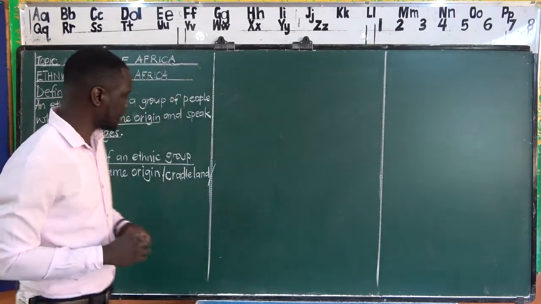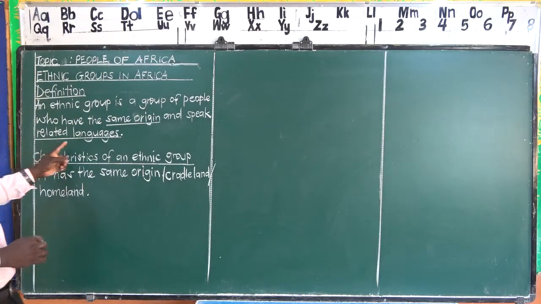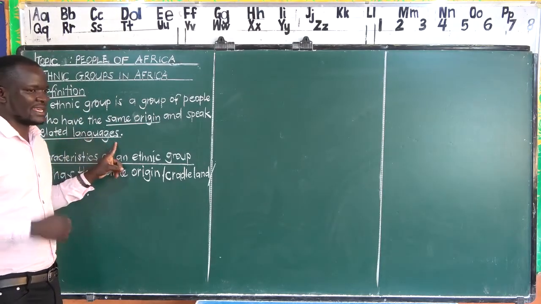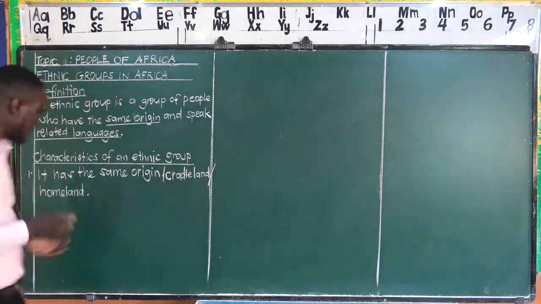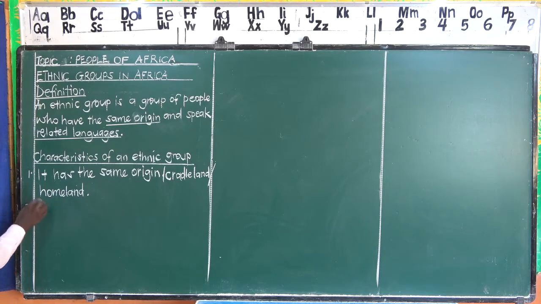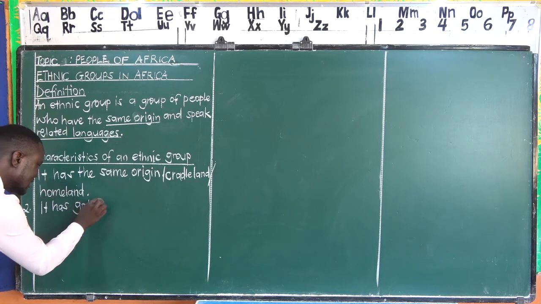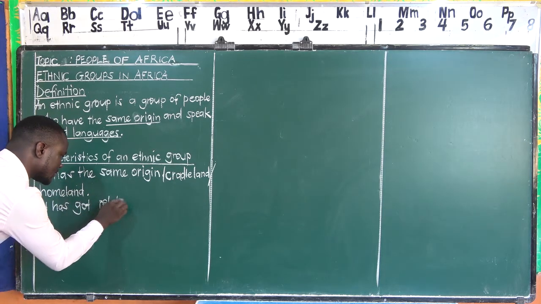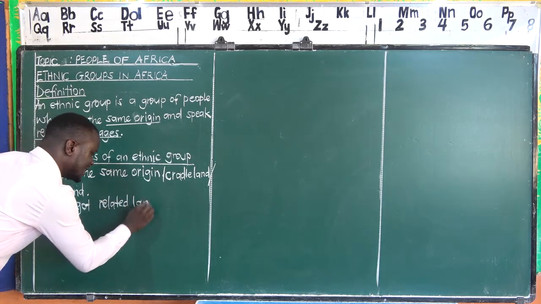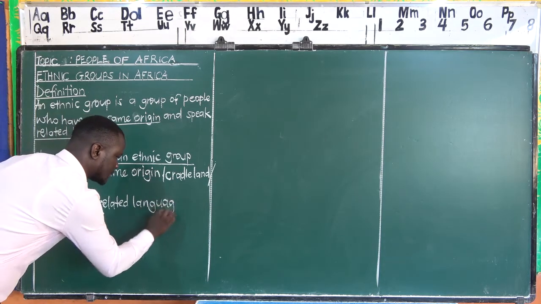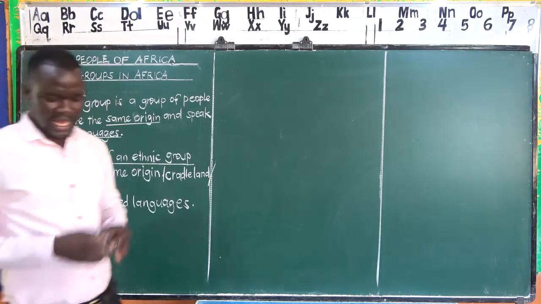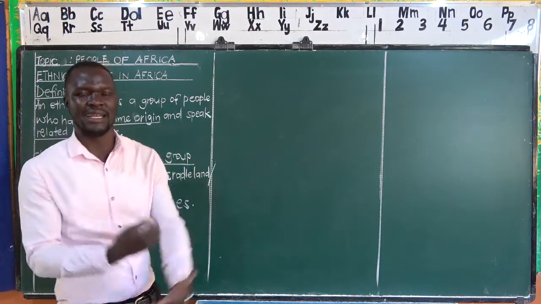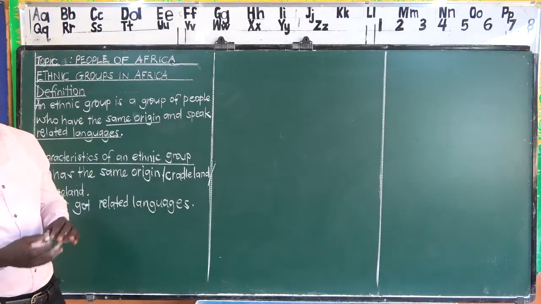Then the second one is, you will find that the languages which are spoken in that ethnic group are related, which means we can also say an ethnic group has related languages. That is another point that we can say. An ethnic group has related languages spoken in it.